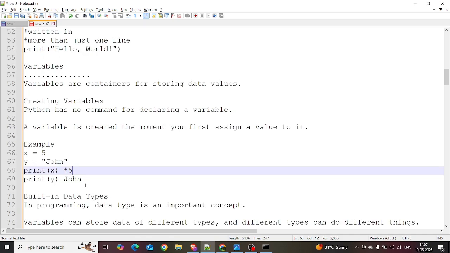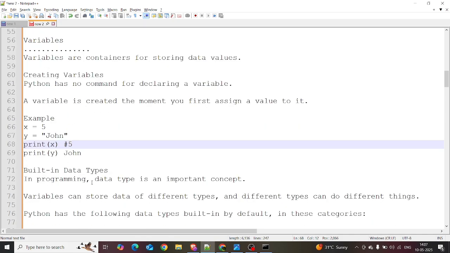Now getting into data types. In programming languages, the data type is an important concept. Variables can store different data types, and different types can do different things, right?